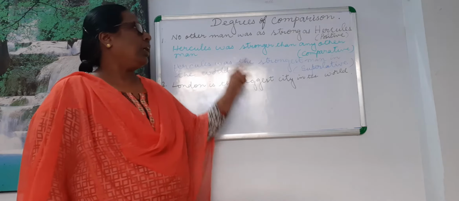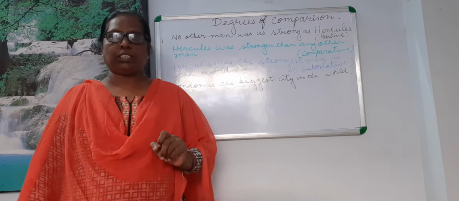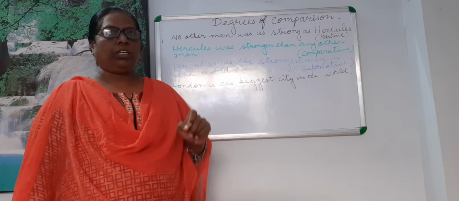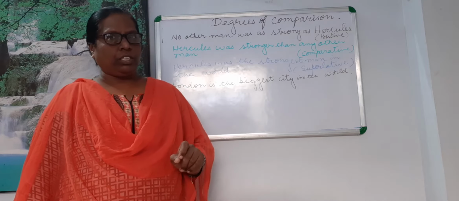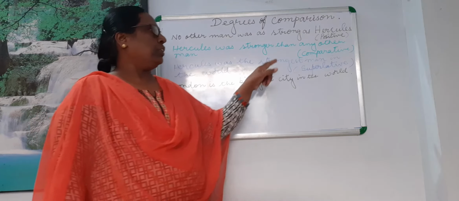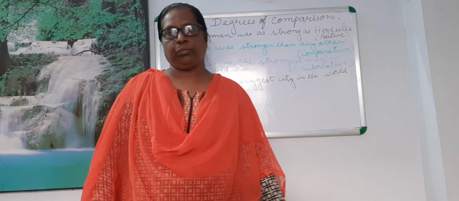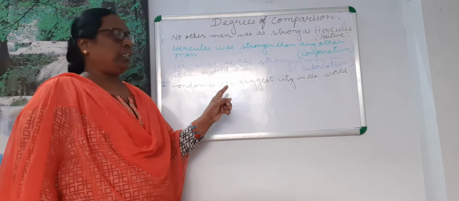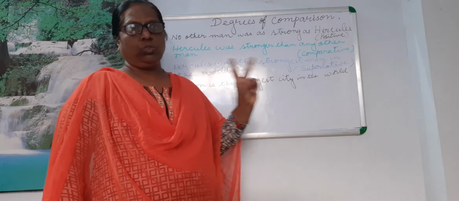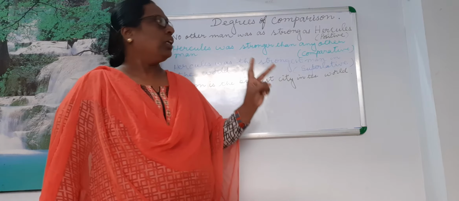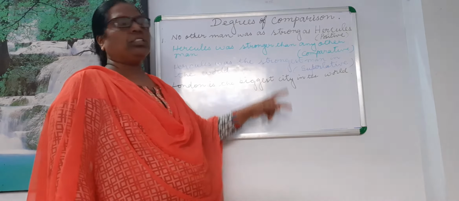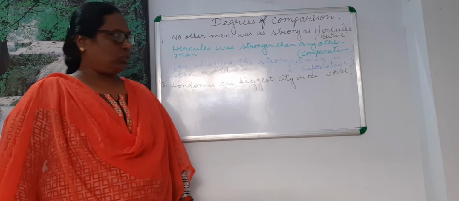If the adjective is single syllable, you add er and est. If it is a two syllable adjective, then you should use more and most.